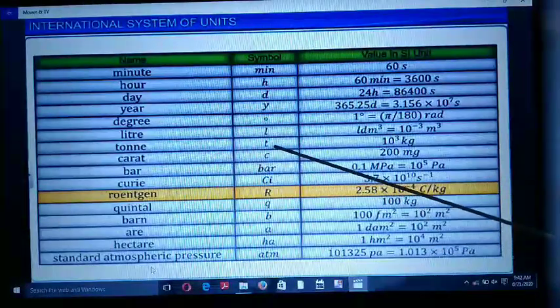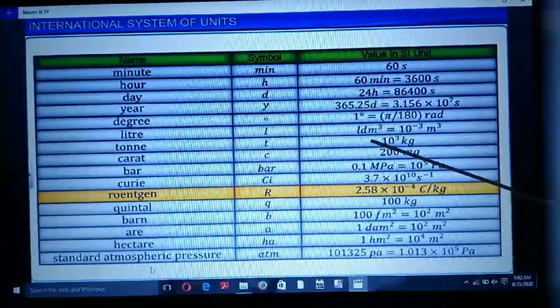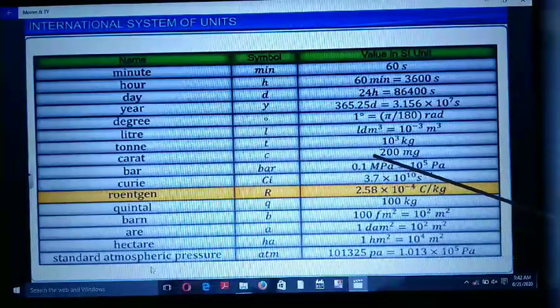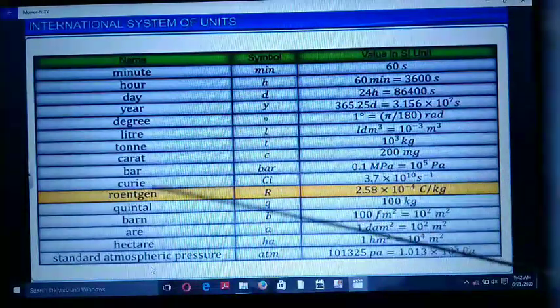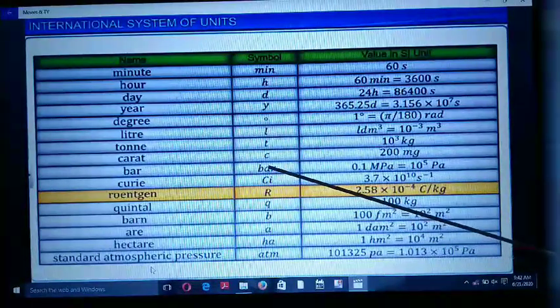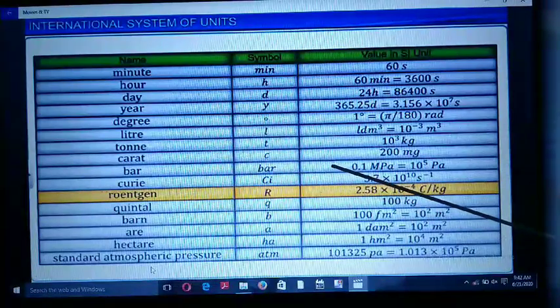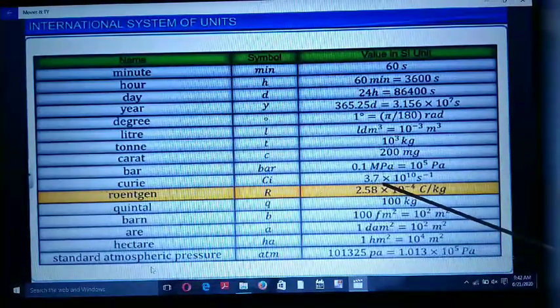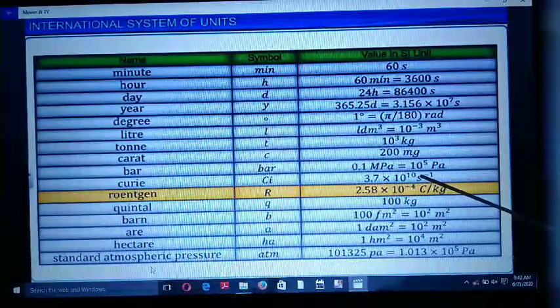Ton. Its symbol is small t. 1 ton is equal to 10³, otherwise 1000 kg. Carat. Symbol c. 1 carat is equal to 200 milligrams. Bar. Bar is a unit of pressure. Its symbol is bar. 1 bar is equal to 0.1 megapascal, equal to 10⁵ Pascal. Curie. Its symbol is Ci. 1 curie is equal to 3.7 cross 10¹⁰ second inverse.